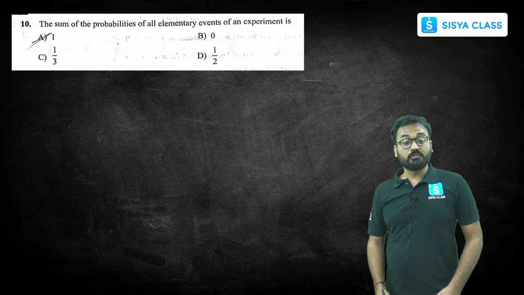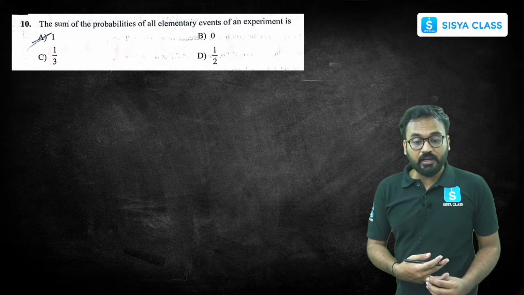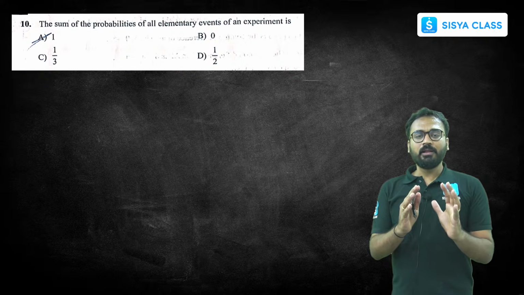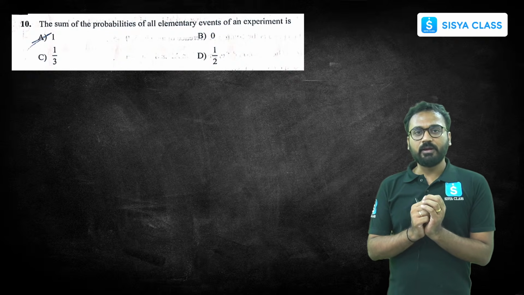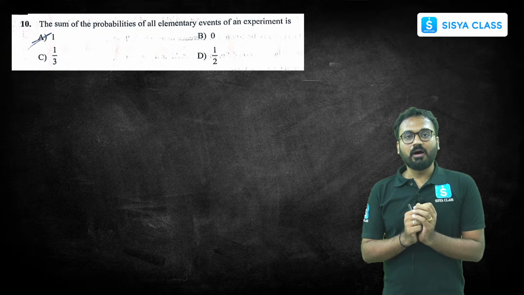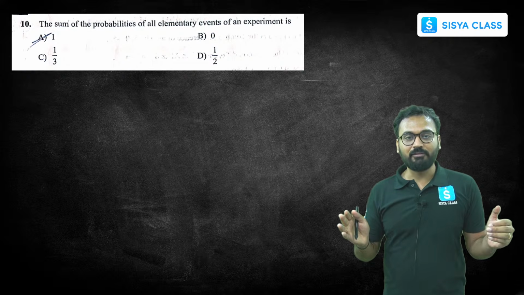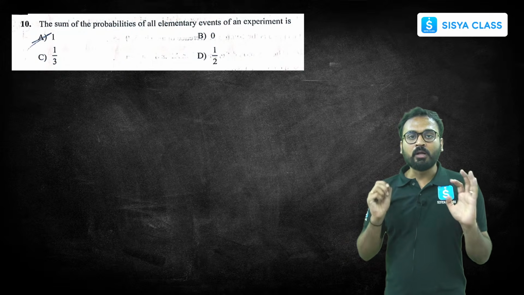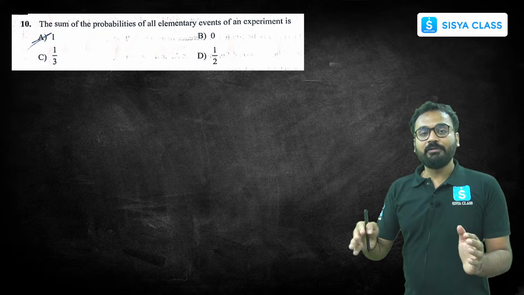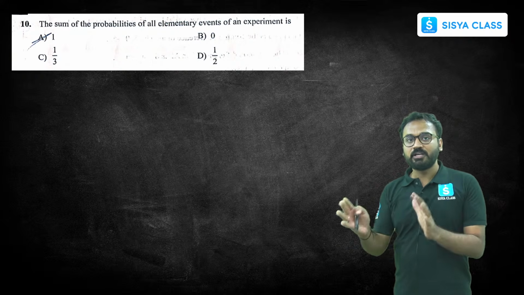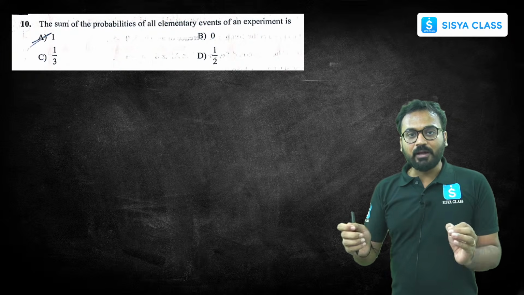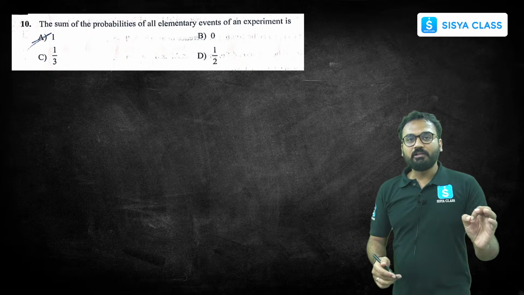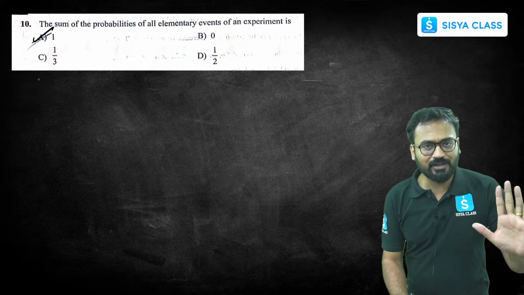Okay. Next question. The sum of probabilities of all elementary events of an experiment. This is the standard rule. Elementary events are those events which are individual events of the sample space. When we add these events' probabilities, it will add to 1 only. That is the definition when we learn about elementary events. The answer is 1.